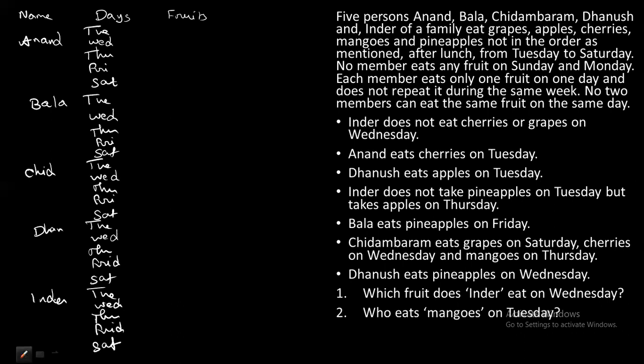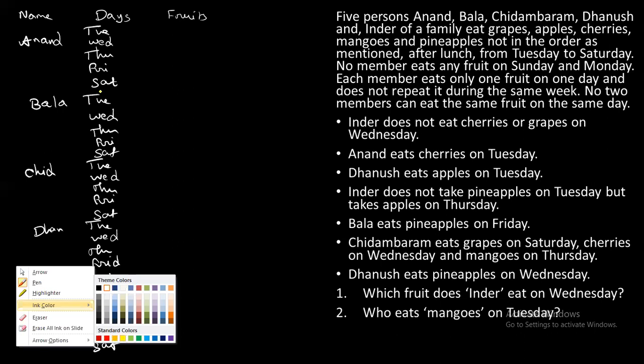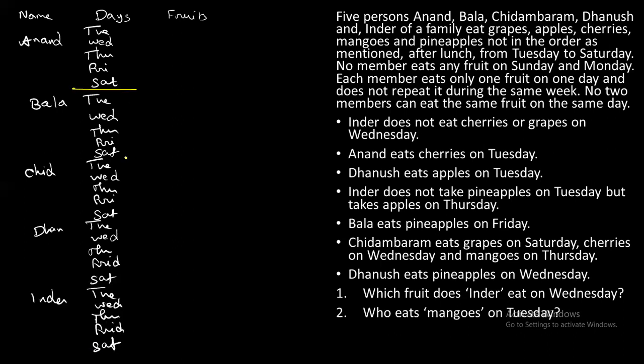Now to differentiate, I will give colors for all these five friends. Next, let's go for hints. Inder does not eat cherries or grapes on Wednesday. So we have to write cherries or grapes here, then strike it. Next, Anand eats cherries on Tuesday. So write cherries on Tuesday for Anand.